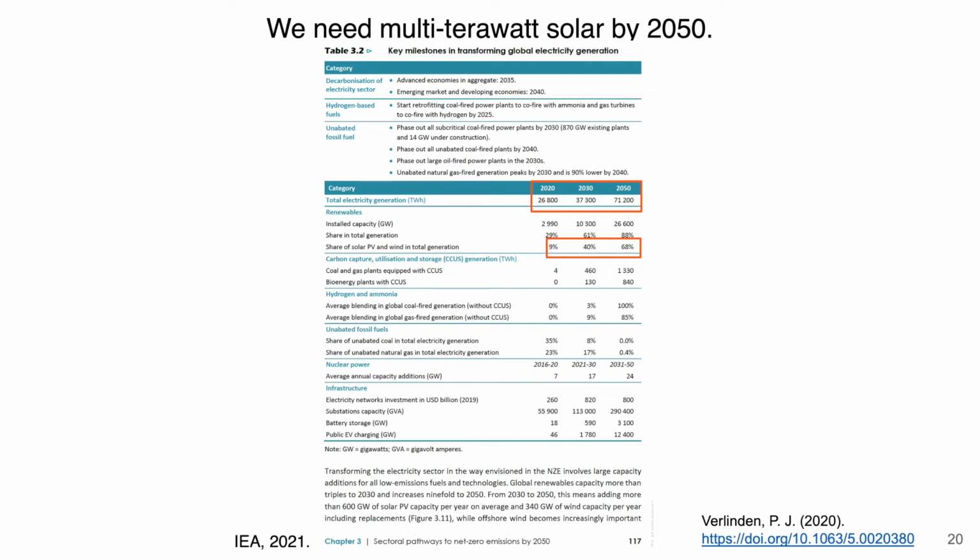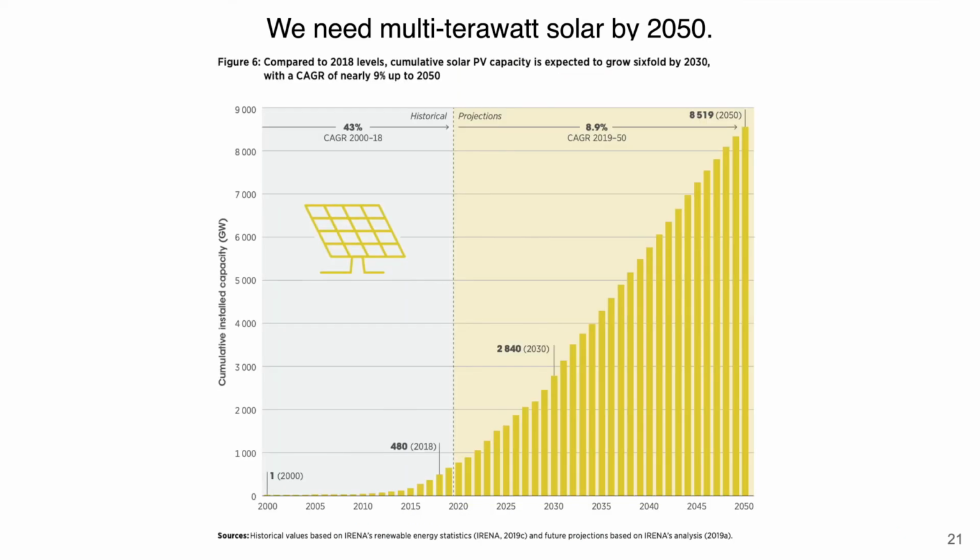And so if we have 70 terawatts of solar by 2050, this would mean that we need 6 to 10 kilowatts of PV per capita and an annual PV production system of 3 to 4 terawatts per year by 2050. So is this possible? Here we see the capacity increase needed by 2030 and the predicted trend of solar PV capacity by 2050, all modeled from the IRENA renewable energy statistics.